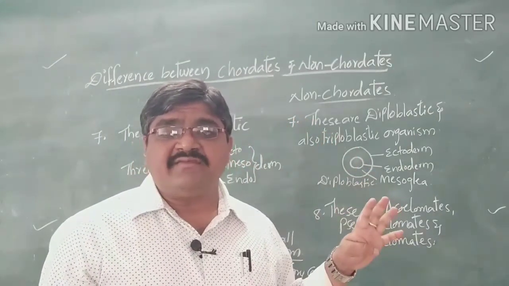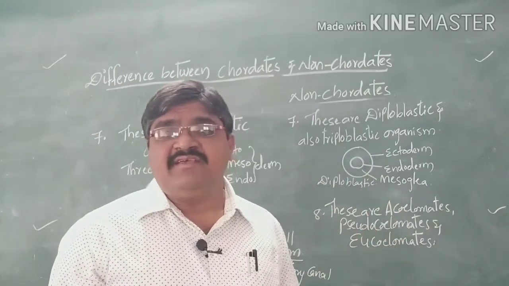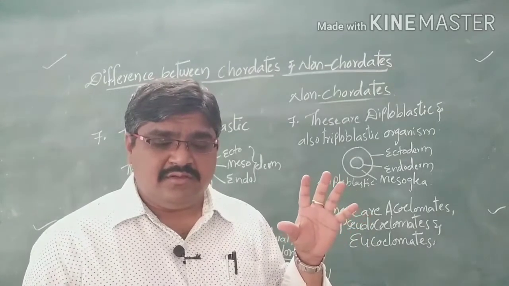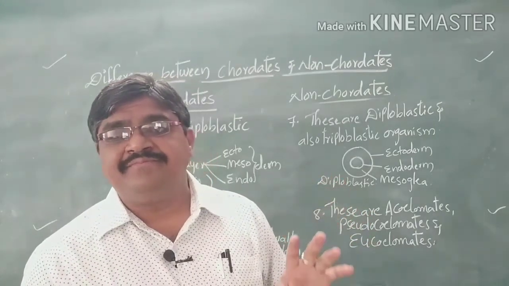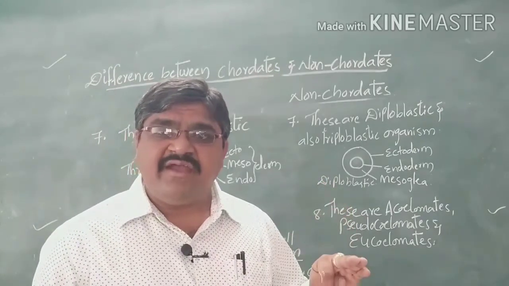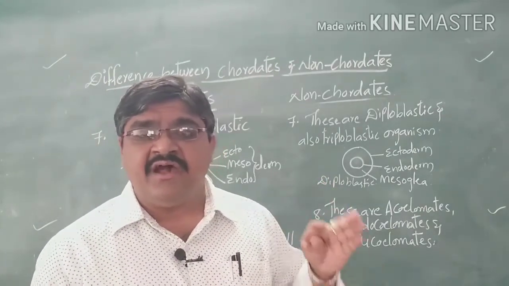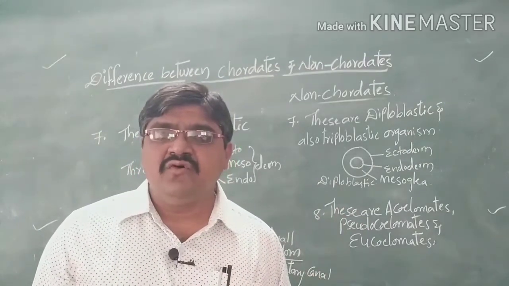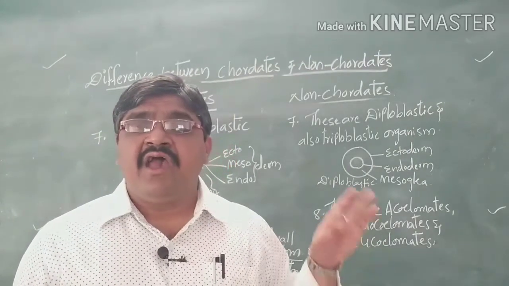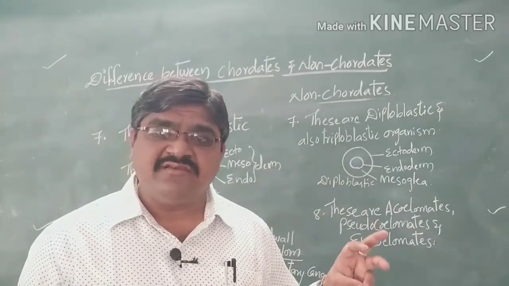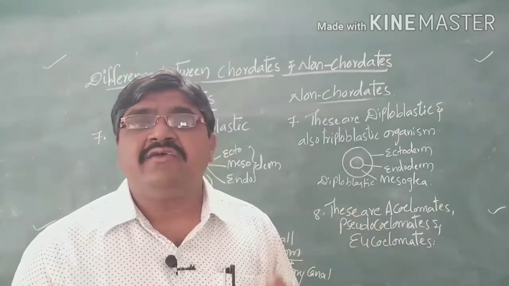Examples: acoelomates are the platyhelminthes, pseudocoelomates are the aschelminthes, and eucoelomates start from Annelida to the hemichordates. So among non-chordates we have three types of coelom: acoelomate, pseudocoelomate, and eucoelomate.